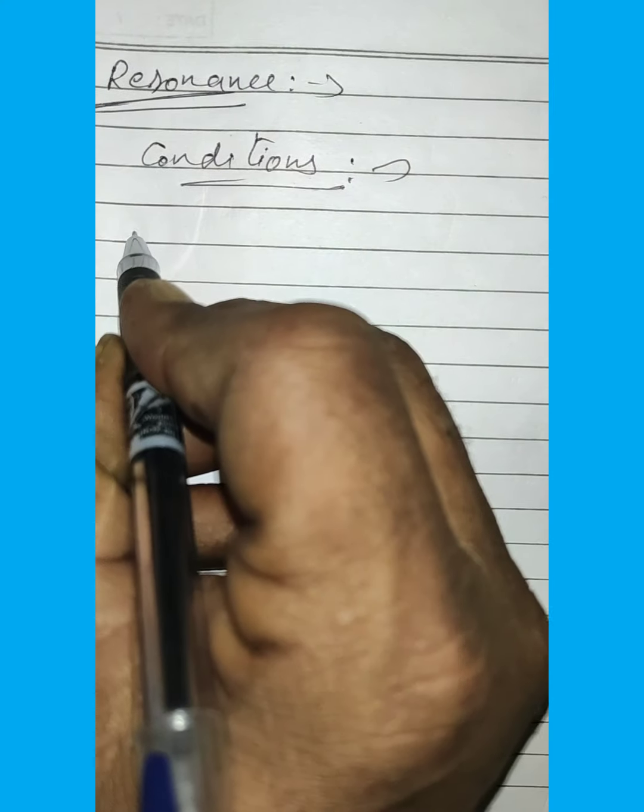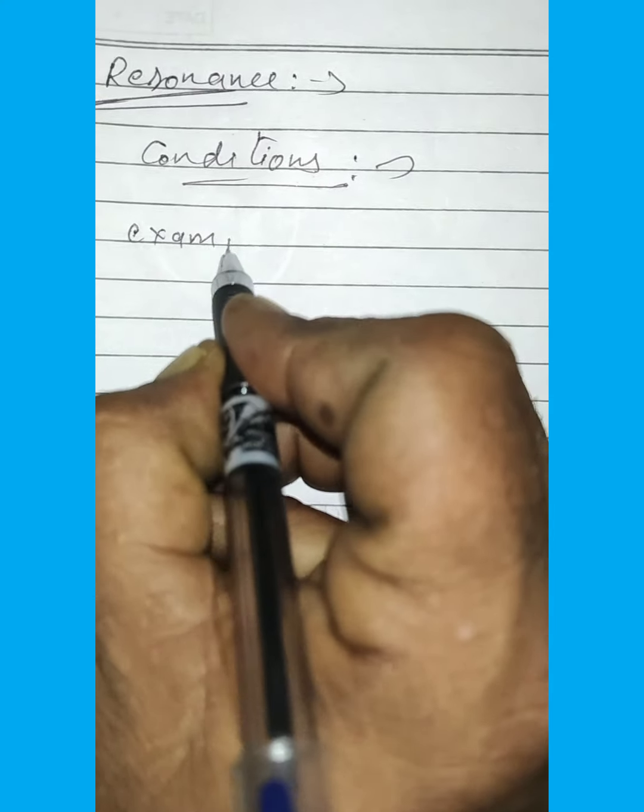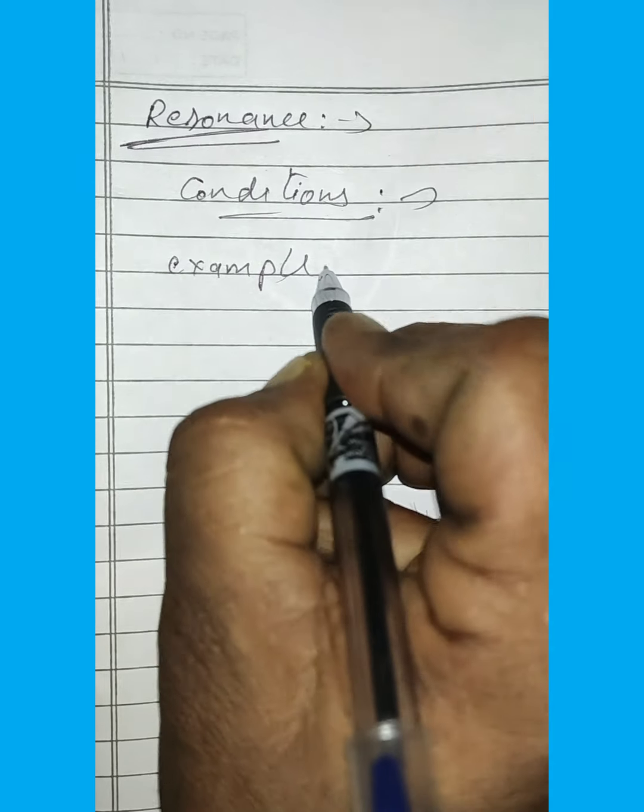Some examples of resonance: resonant vibration of pendulums. As discussed earlier, if two pendulums of the same length are suspended from a rubber string and one pendulum is made to vibrate, the other pendulum also starts vibrating with a large amplitude and in the same phase because of resonance.